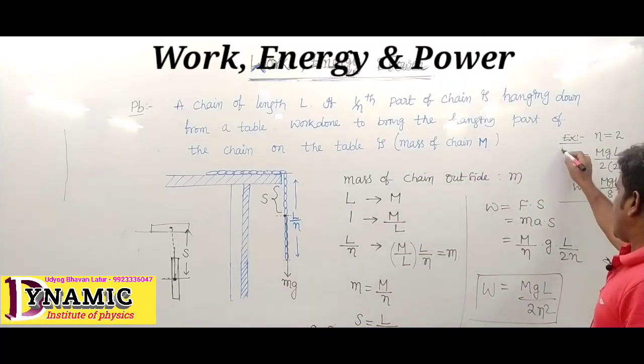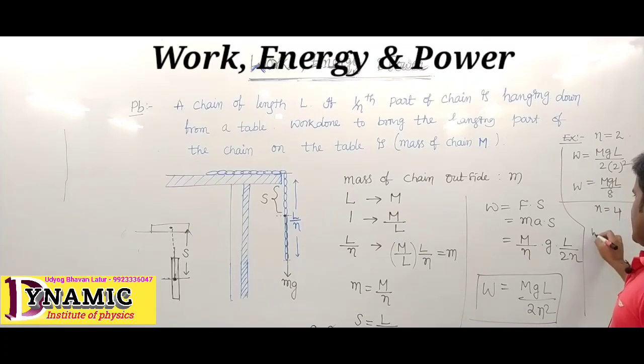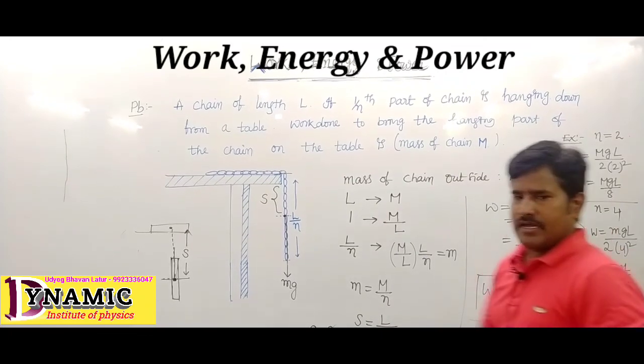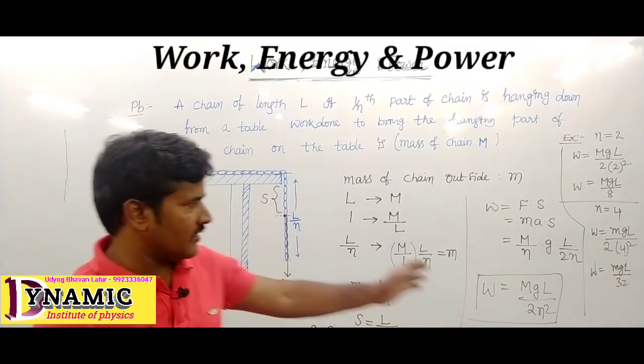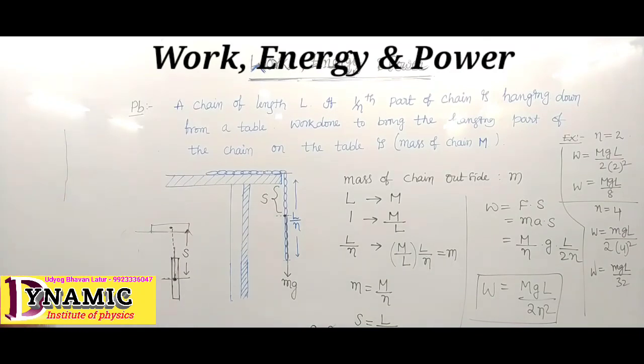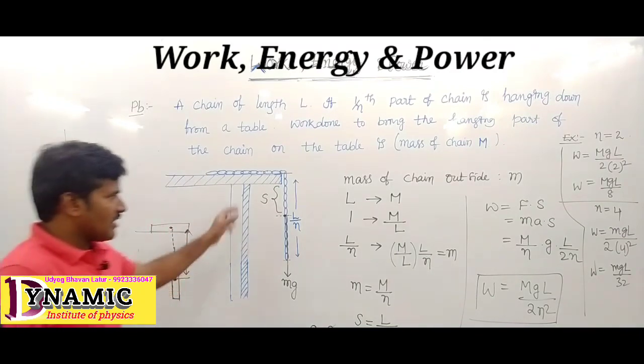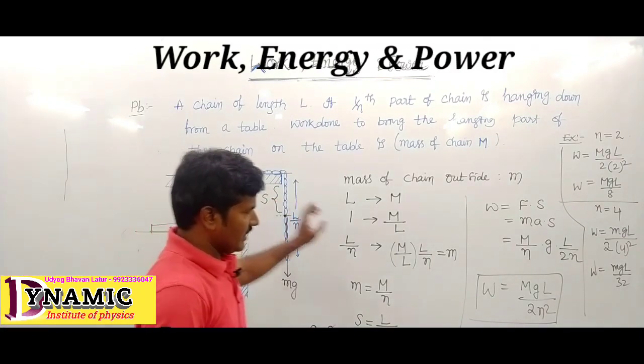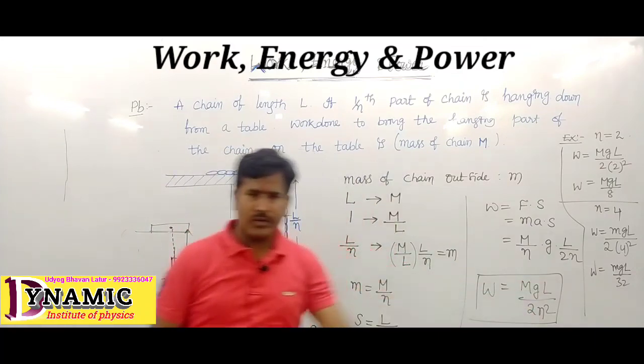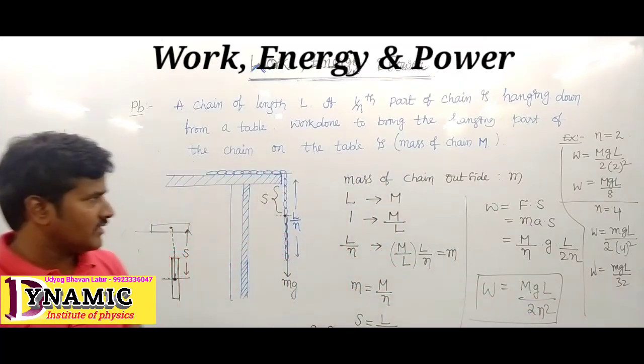Then work done equals M g L upon 2 into 4 squared, which is M g L upon 32. So the main concept is how much work is done here: M g L upon 2n squared. This is the work done value.